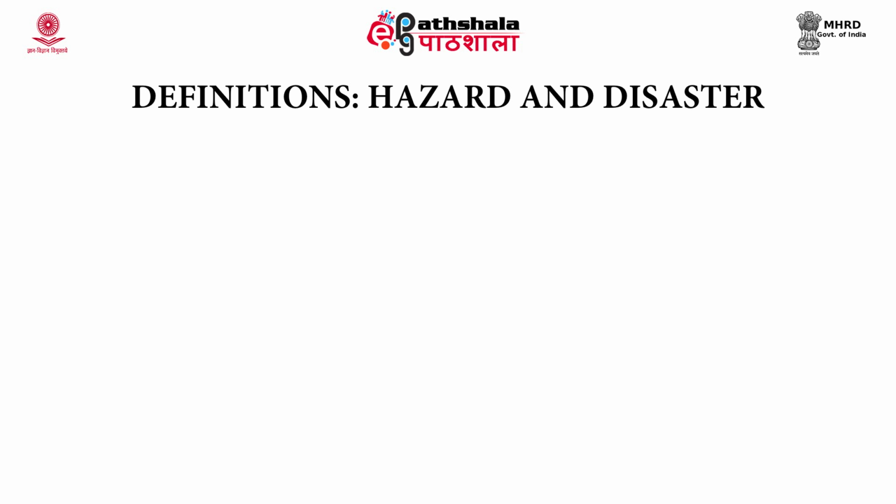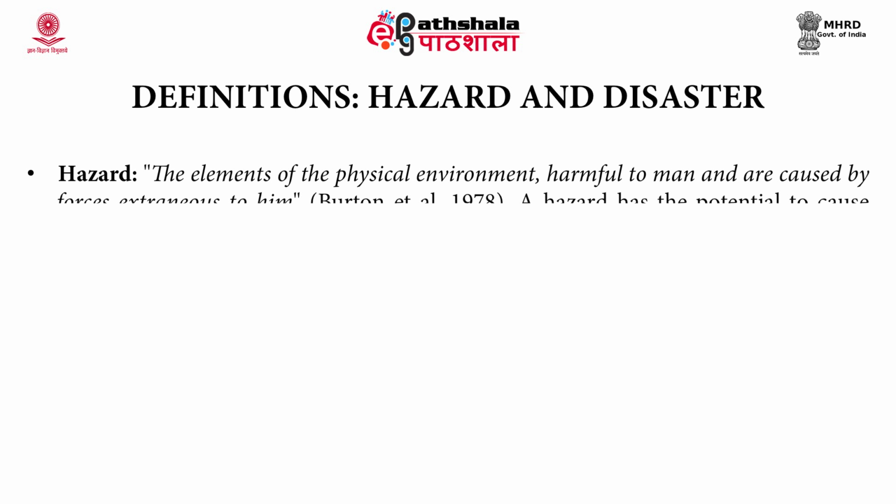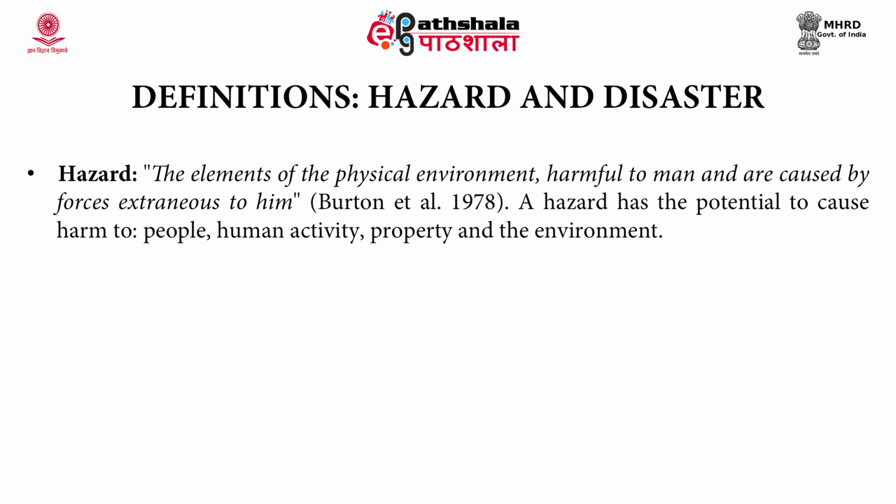Let us now define what a hazard is and how it is different from a disaster. Hazard, as defined by Burton et al. in 1978, the elements of the physical environment harmful to man and are caused by forces extraneous to him. A hazard has a potential to cause harm to people, human activity, property and the environment.